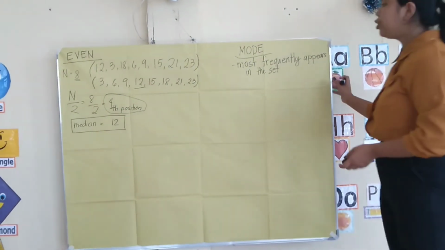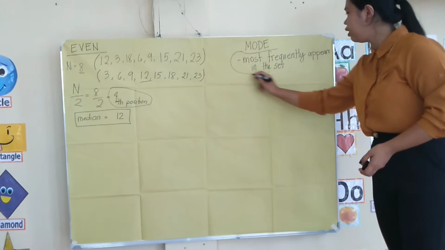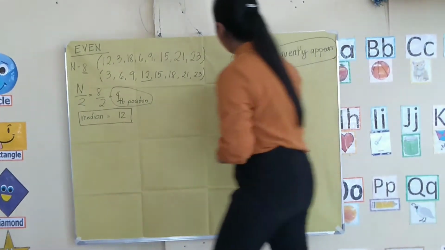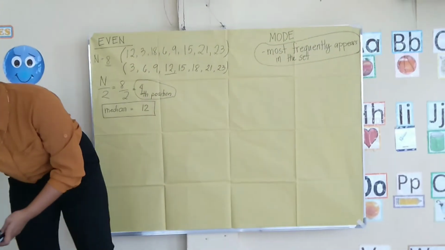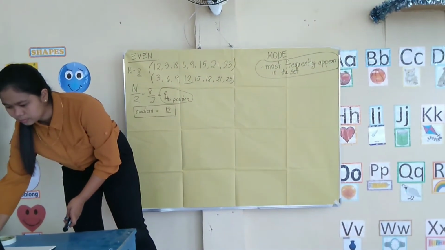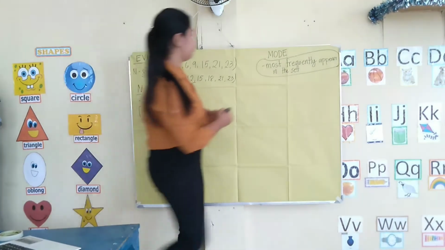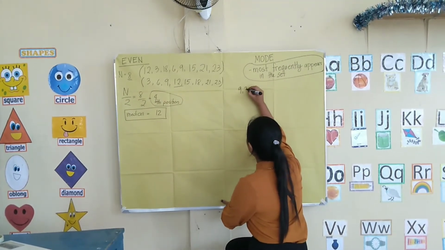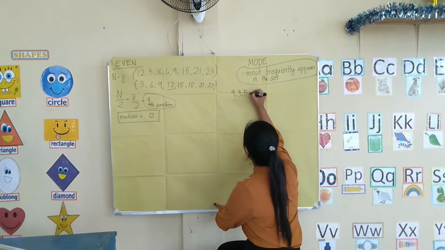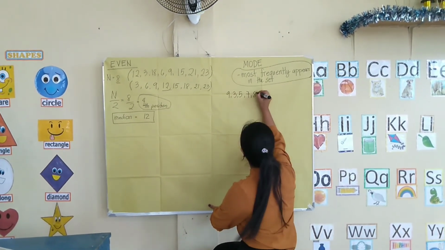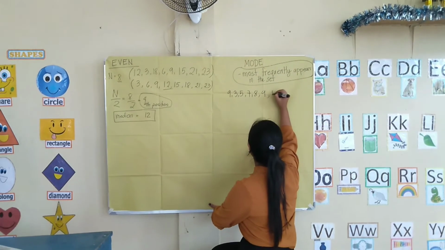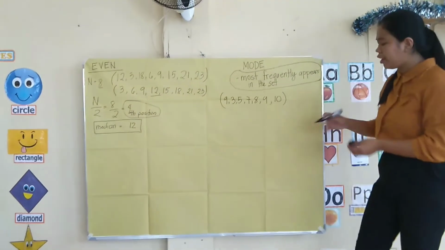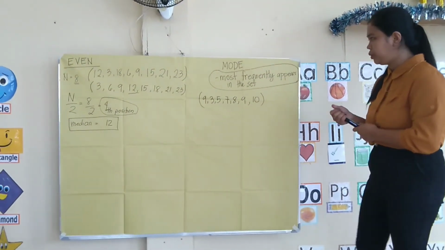Okay. For you to understand what this definition means, I have here an example. The set of data values are 9, 3, 5, 7, 8, 9, and 10. So these are our set of data values.